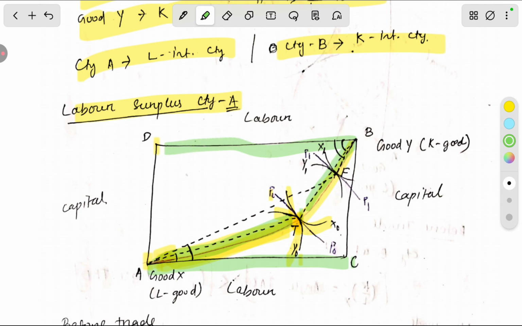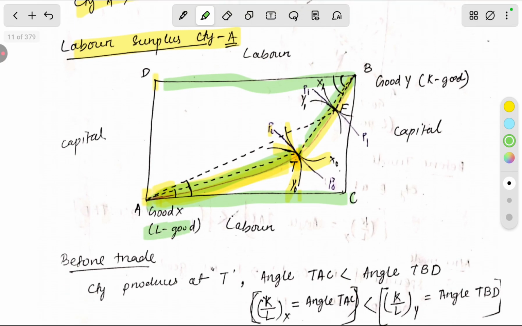So the angle TBD is more than the angle TAC, meaning the capital labor ratio of good Y is more. So Y is a capital intensive good and X is a labor intensive good.